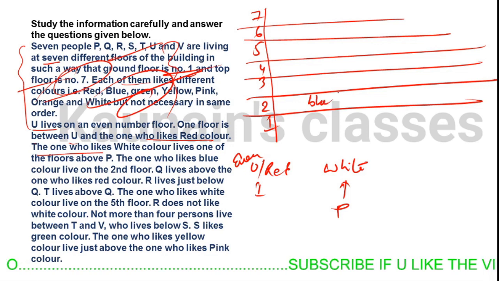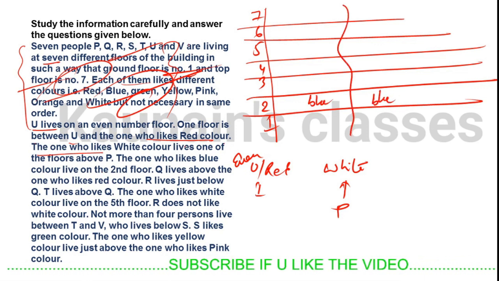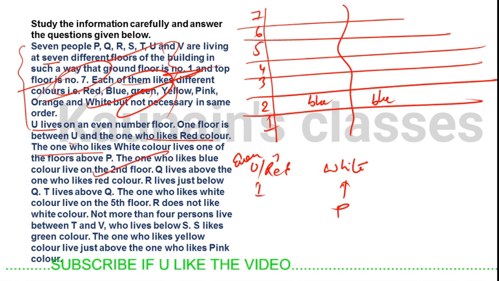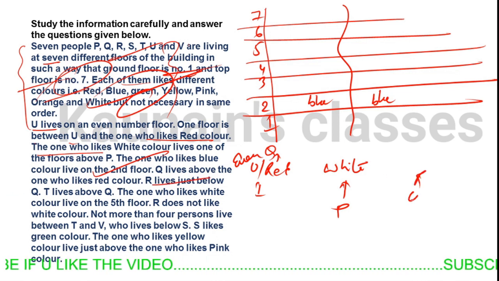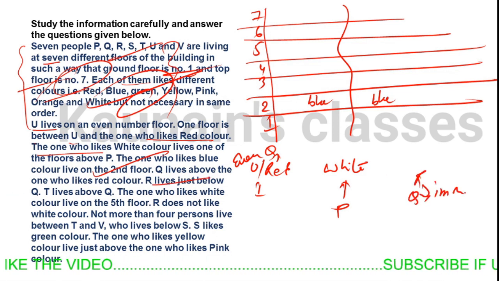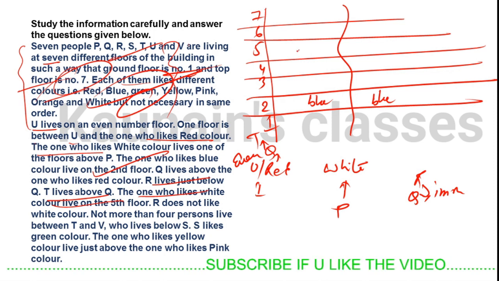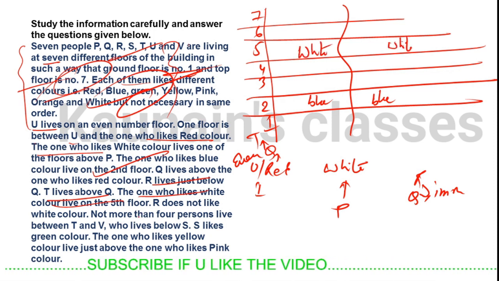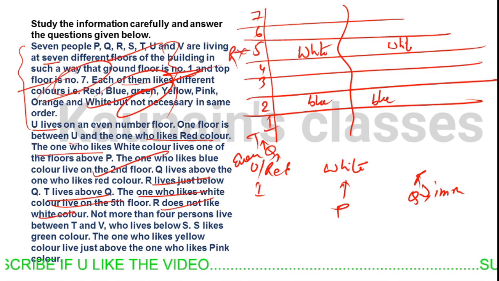So the one who likes blue lives on the second floor. Q lives above the one who likes red color. R lives just below Q, so write R immediately below Q. T lives above Q. The one who likes white lives on the fifth floor. This is a direct hint, so put it here. R doesn't like white color, so R is not living on the fifth floor.